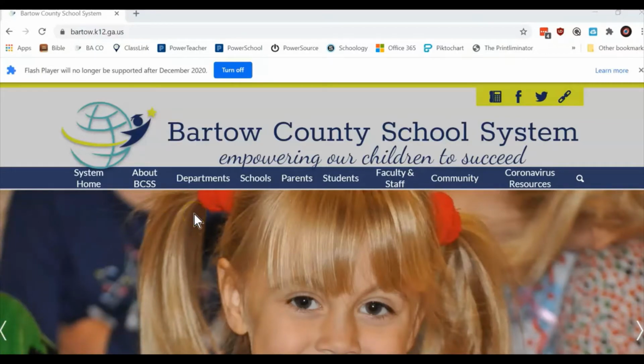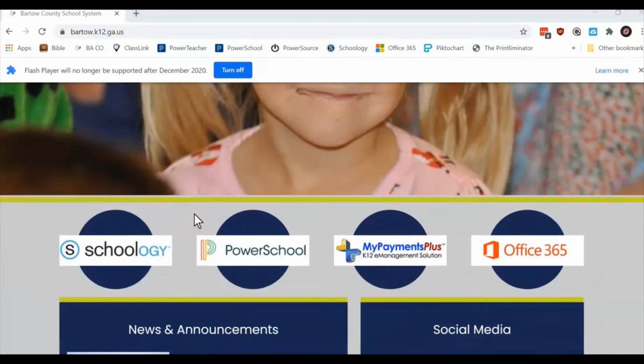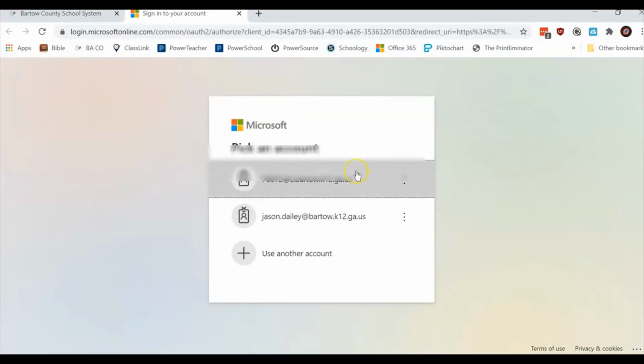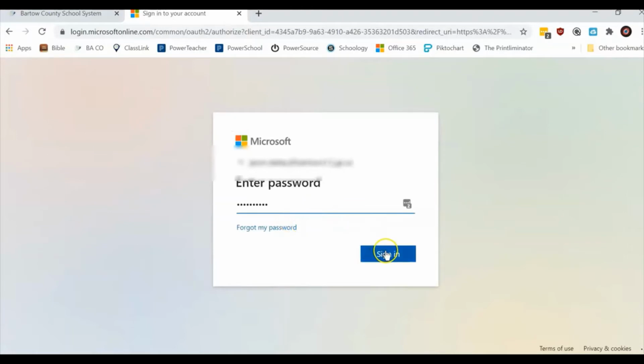As you can see, I'm at the Bartow County Schools homepage. I'm going to scroll down to where I see Office 365, and I'm going to log into my Office 365 account. Remember, the Office 365 account is student number at s.bartow.k12.ga.us. My computer password.